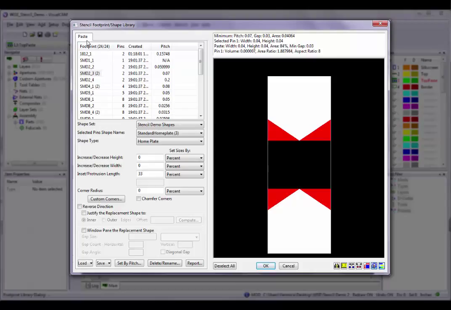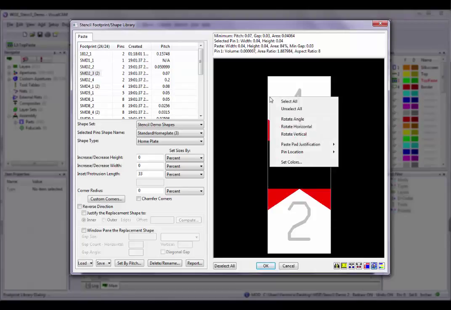With a footprint selected in the preview window, right-click the pin to be modified and a pop-up menu will appear. Select Pin Location and another menu will be displayed with 5 options: center, left, right, top, and bottom. The relative location assigned to that pin will be checked. To modify it, simply select the new desired relative location from the list.